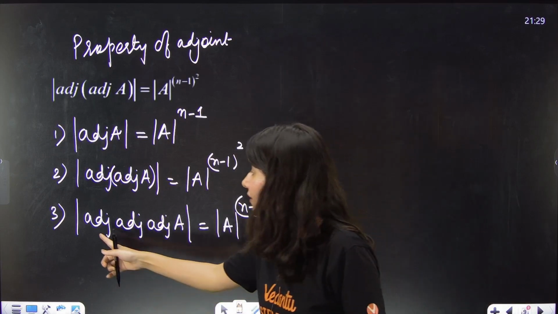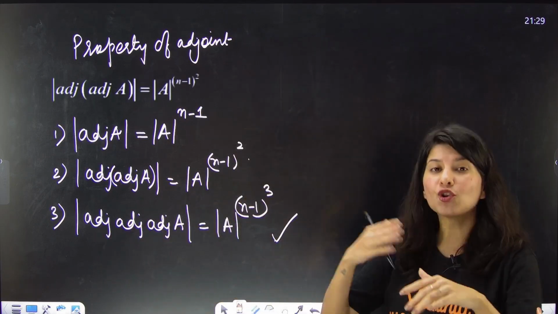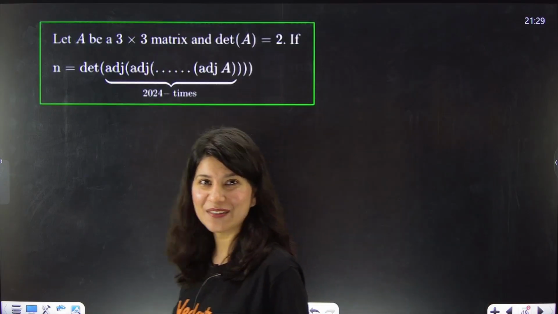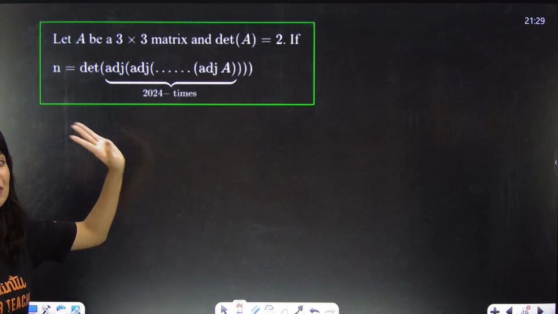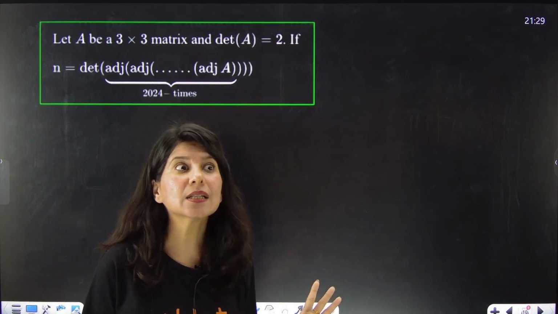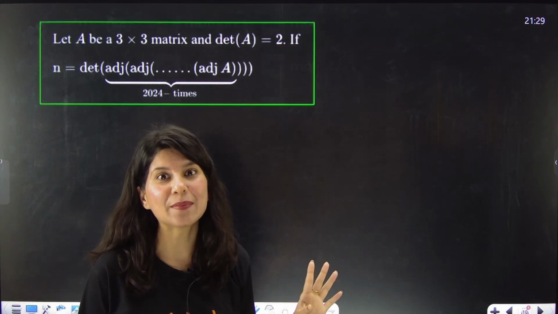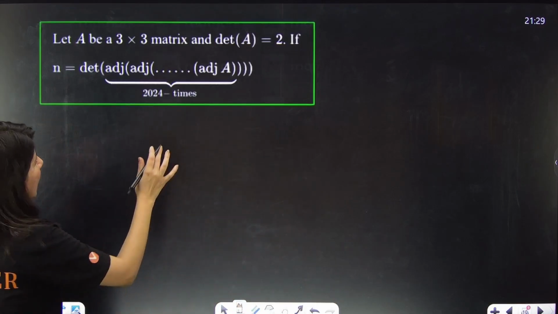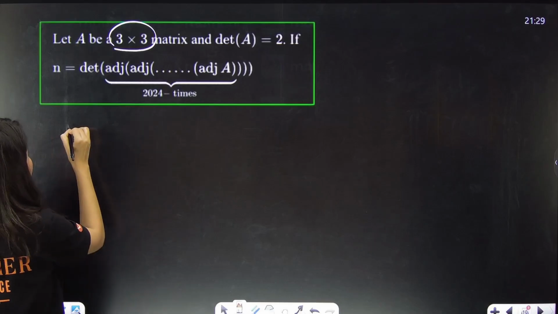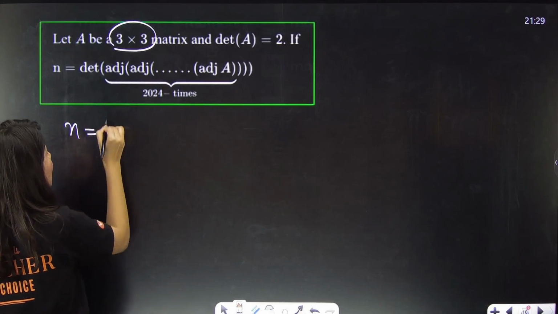So basically they will give you adjoint of adjoint, I don't know how many times. 2024 times they have given this question in their 2024 examination. So be prepared. Now what they are saying is it is a 3 cross 3 matrix.